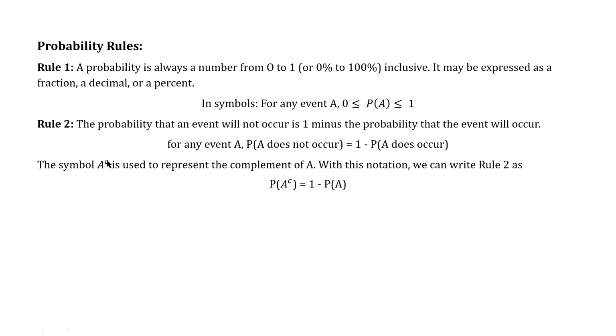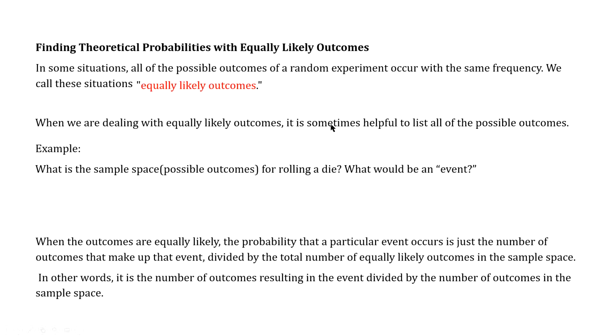I'm never going to use this A to the C thing, so just know that the probability of an event not happening is just 1 minus the probability that it does. So finding theoretical probabilities is just as easy as looking at what makes up your possible outcome and dividing it by the total possible outcomes.